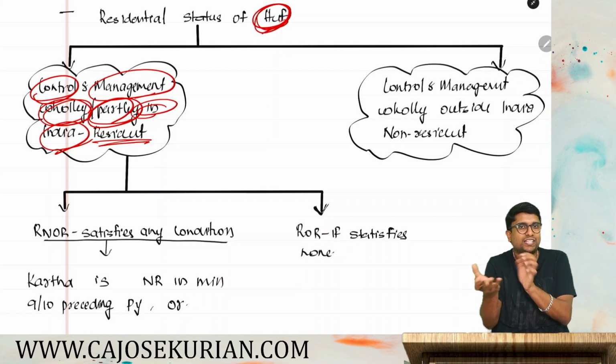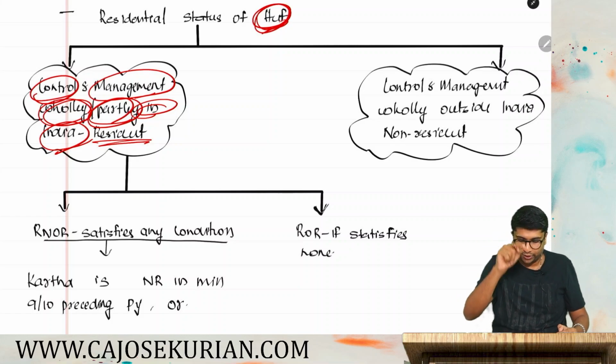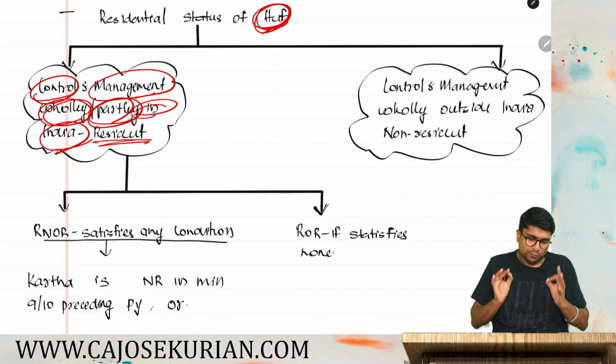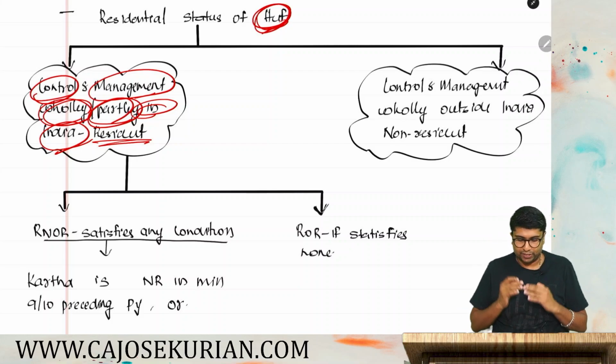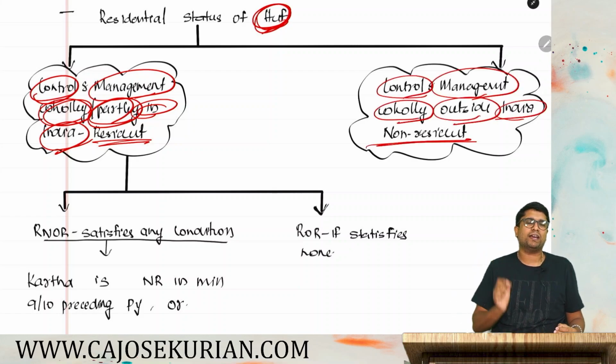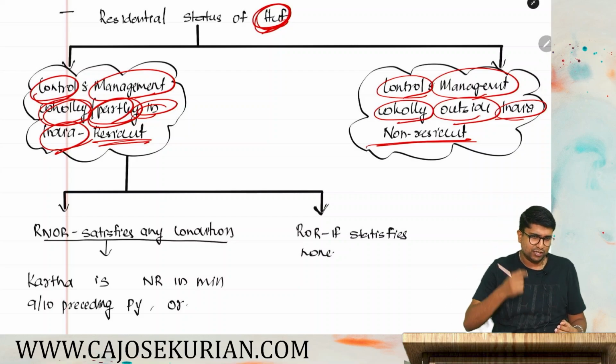It is not the place where they are doing the business. I hope you're getting my point. So if you are an HUF, and your control and management is either wholly or partly in India, you will become a resident in India. If your control and management is wholly outside India, then you will become a non-resident. Your control and management have to be completely outside India for you to become a non-resident.